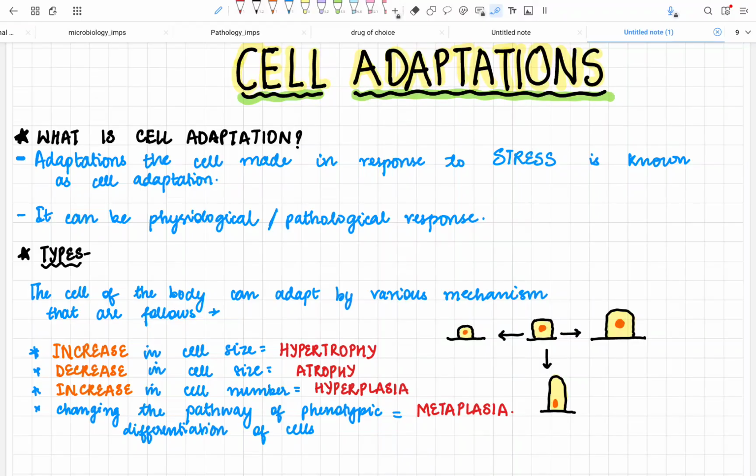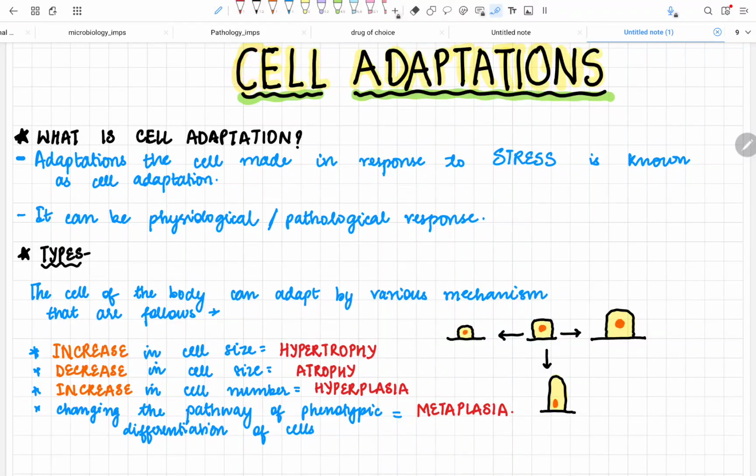So let's start today's topic, which is cell adaptation. In this lecture I am going to cover what a cell adaptation is and its types, because its types are usually asked as a 5 marks question in your university exams as well as in the viva. Among all these, the important thing you have to remember is the examples for every type of cell adaptation. In the university exam, 5 marks can be asked for metaplasia alone as well, or you can be asked to write a note on cell adaptation.